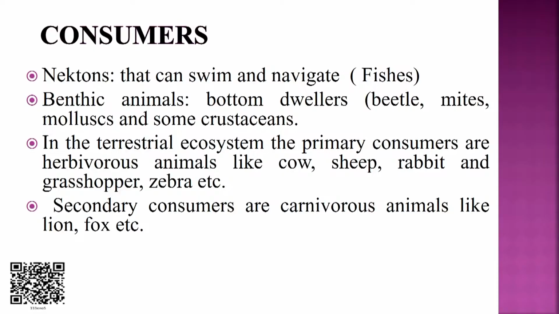Nektons are also found in a pond ecosystem or any aquatic ecosystem that can swim and navigate. Examples are fishes. Benthic animals are bottom dwellers like beetles, mites, mollusks and some crustaceans. In the terrestrial ecosystem, primary consumers are herbivores and secondary consumers are carnivorous animals like lion and fox. Herbivorous animals are mostly cow, sheep, rabbit, elephant, grasshopper, zebra; all are terrestrial animals.